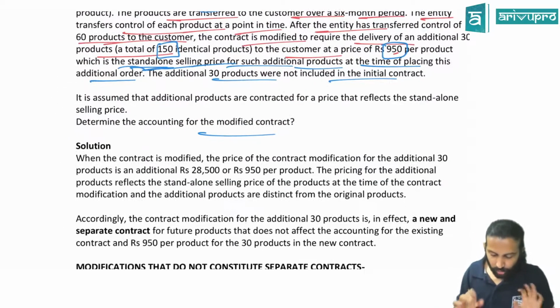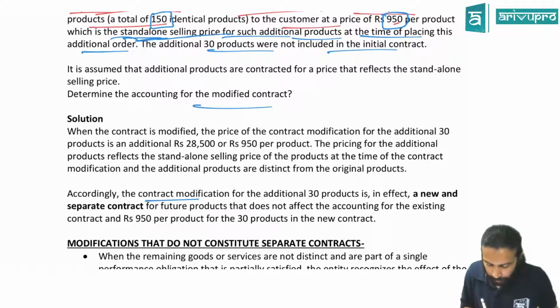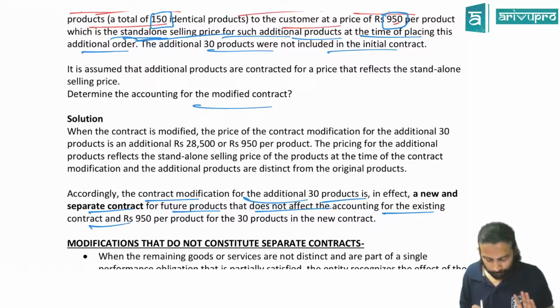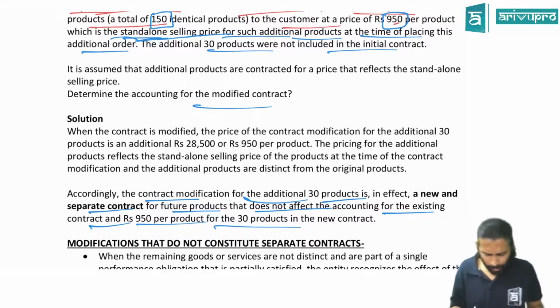So understood that this is a separate contract. That's what they're saying here. Accordingly, the contract modification for the additional 30 products will be a new separate contract for future products and does not affect the accounting for the existing contract. And 950 rupees per product is for the new contract. That's it. Remember only this much.